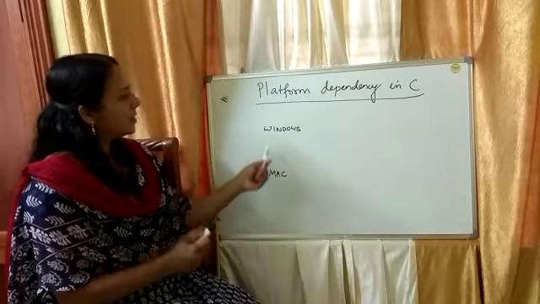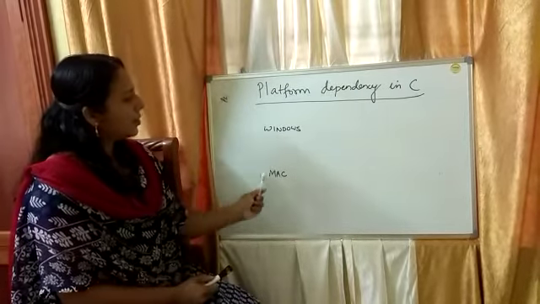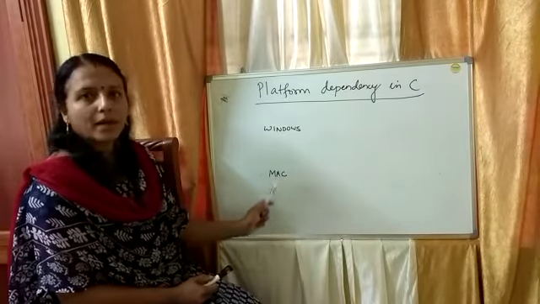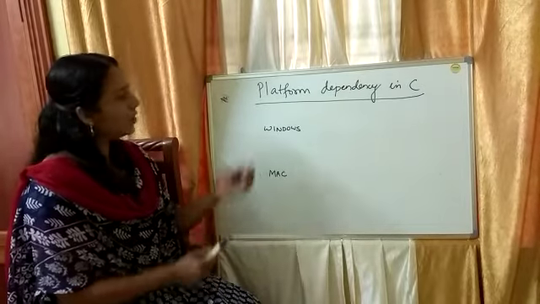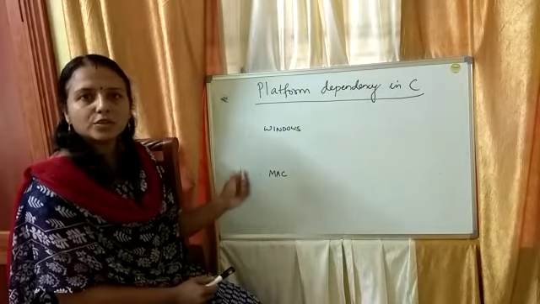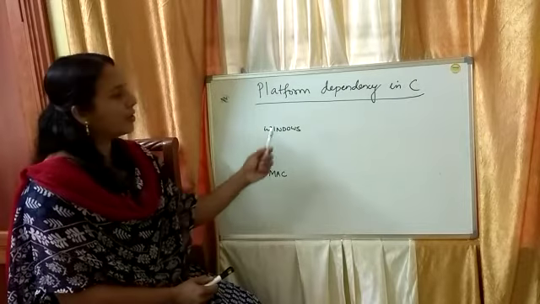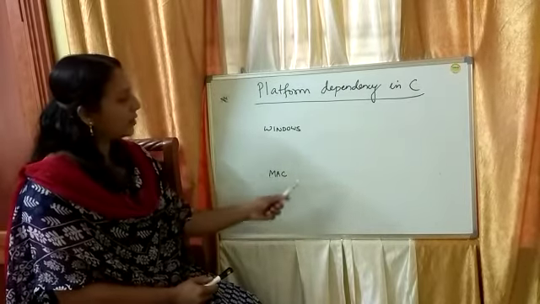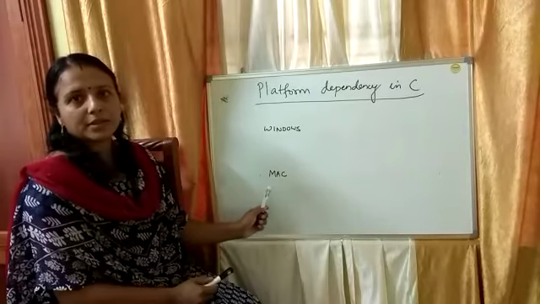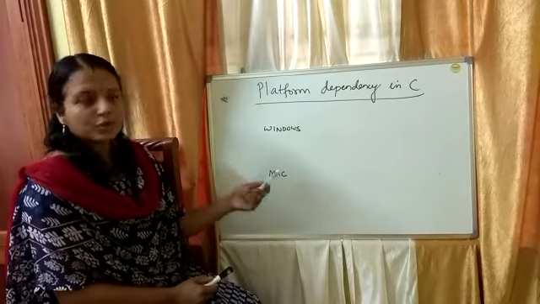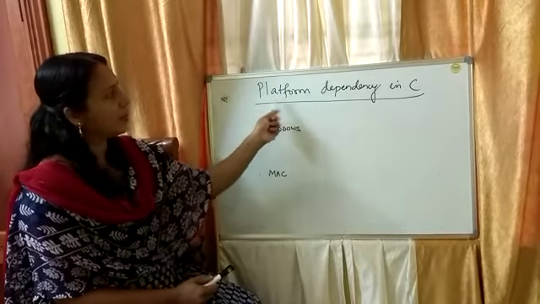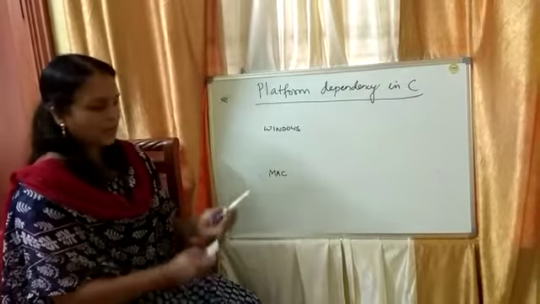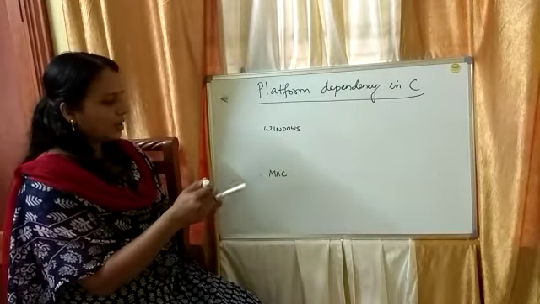Now, as I told you, we have two computer systems, one with the Windows operating system and the second with the Mac operating system. What is the purpose of having these two computer systems right now? We are going to install C in the Windows operating system and we are going to install C in the Mac operating system. And we have to come to a conclusion about why C is said to be platform dependent.